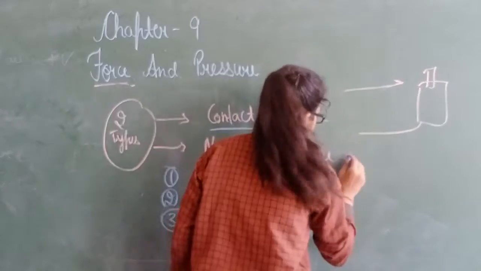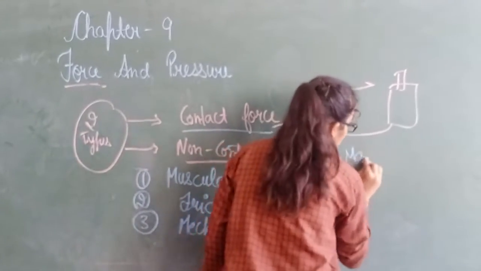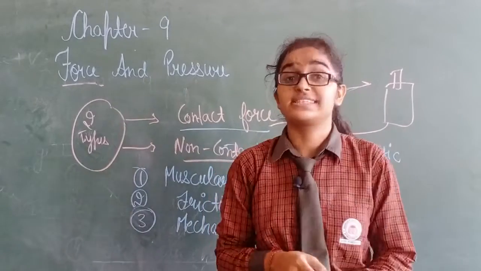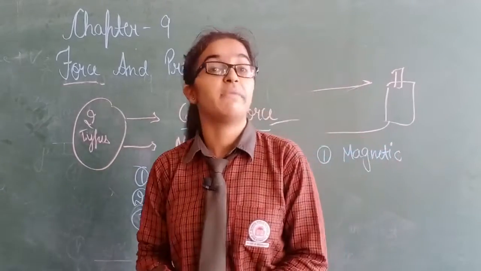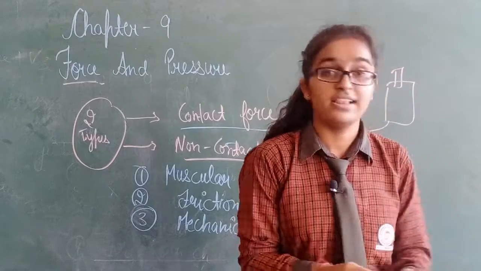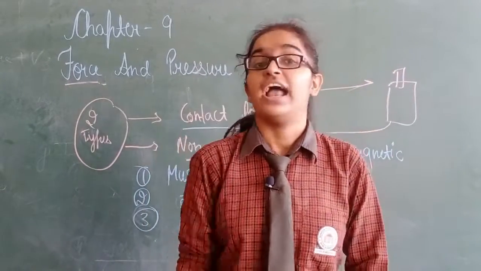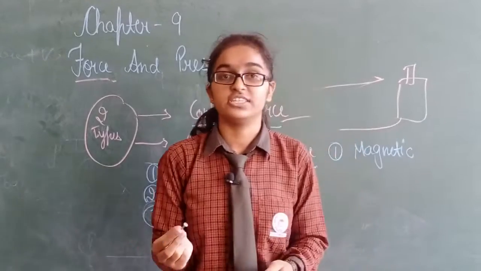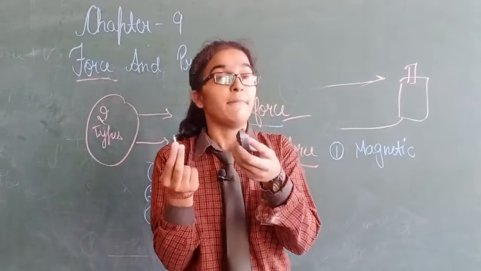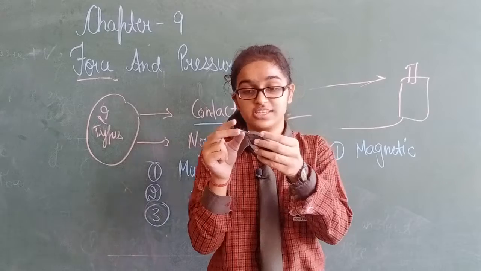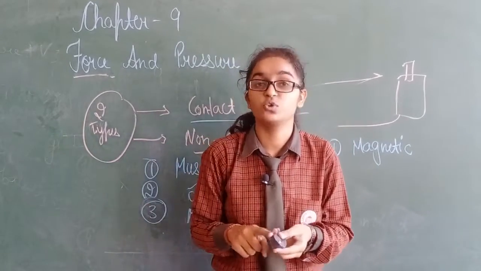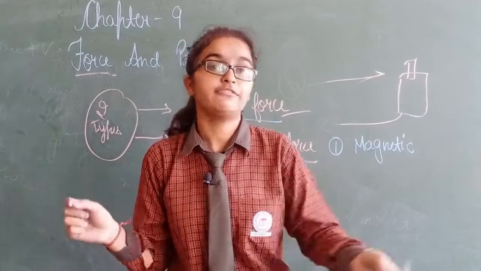First is magnetic force. The force exerted by a magnet is known as magnetic force. For example, I have an iron nail and I have one magnet. See, without interacting with each other, the magnet is applying force and this iron nail will attach to the magnet because of magnetic force.